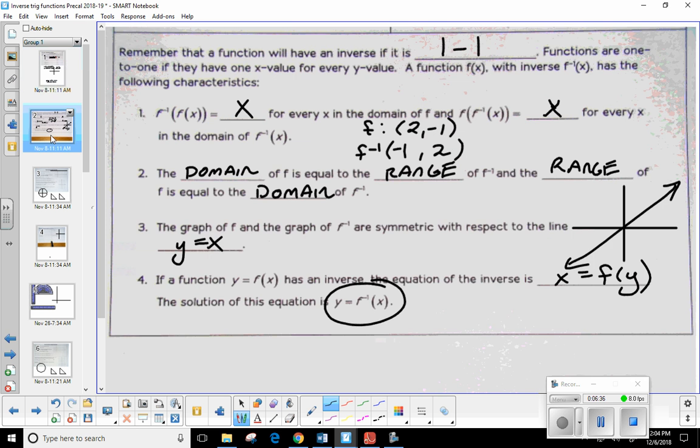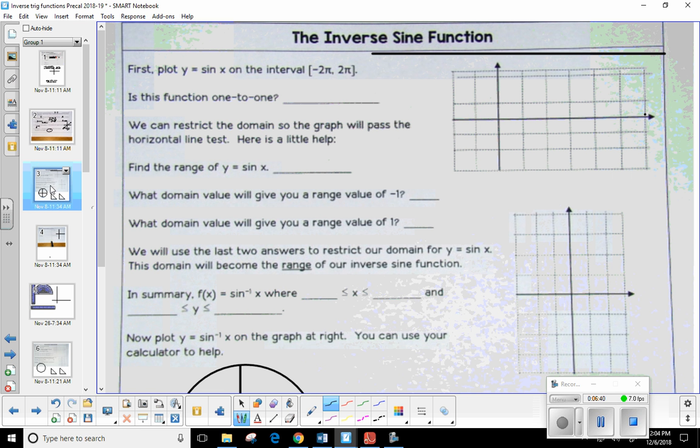I think we already filled in the fill in the blank. Okay, we're good on that. Well, let's get going. Now, all these steps are going to be the same for sine inverse, cosine inverse, and tangent inverse.